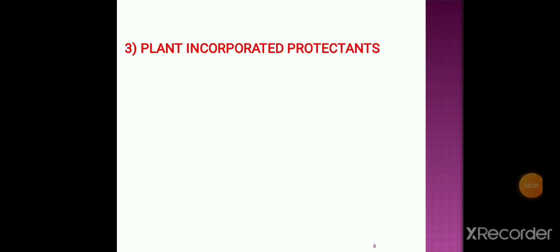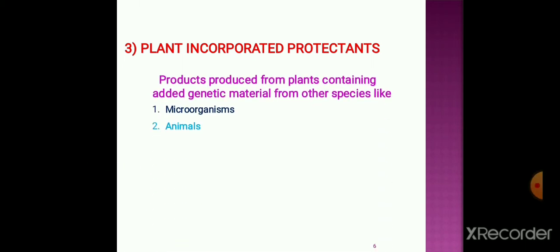The third important type of classification is plant incorporated protectants. What are plant incorporated protectants? These are products which are produced from plants and which contain additional genetic material from other species, that can be microorganisms or animals. It means these are produced by using genetic material, that can be DNA or RNA, of different species from the microorganisms to increase the efficiency of that pesticide, and hence they are called plant incorporated protectants.